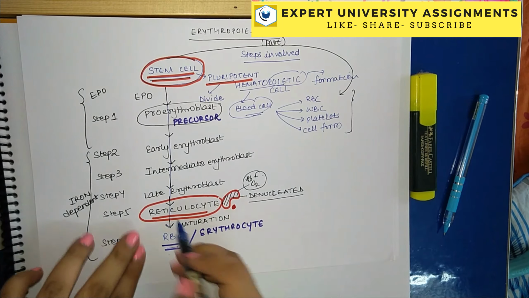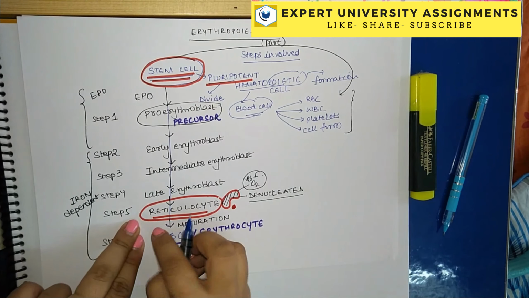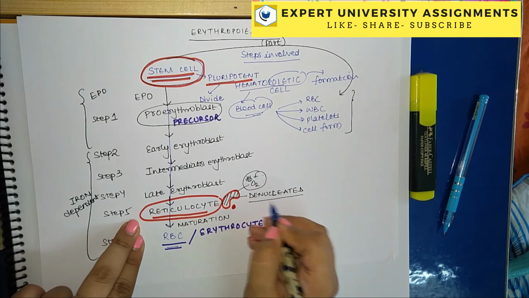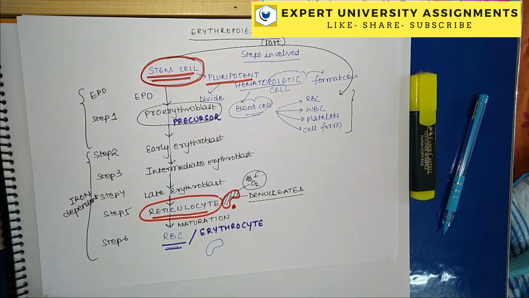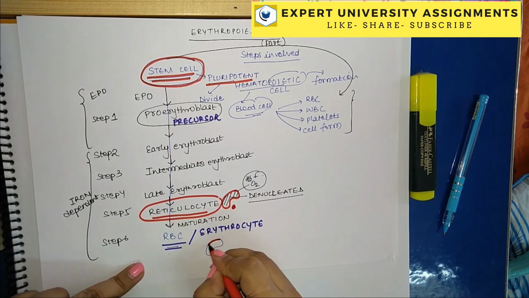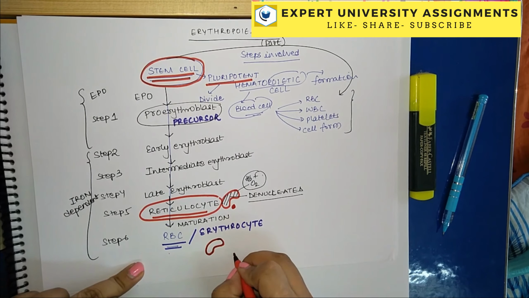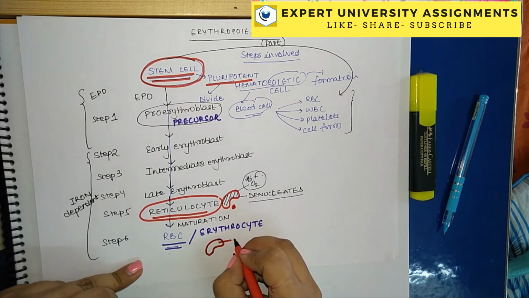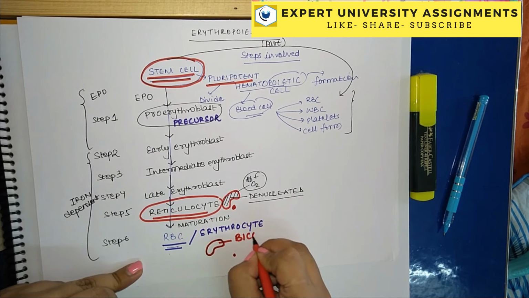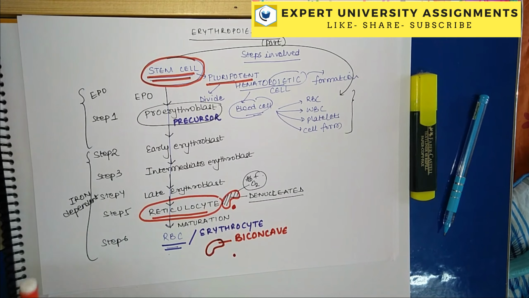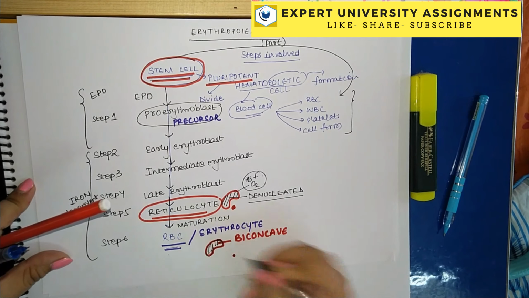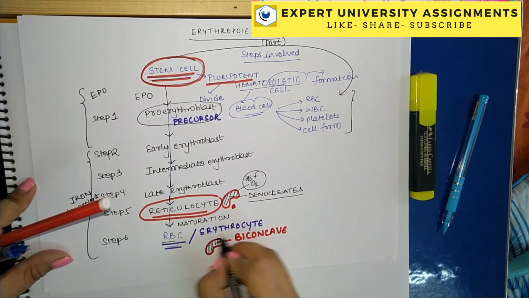One thing has to be noted, that reticulocyte is an important mark where it becomes denucleated, and the red blood cell, obviously, is denucleated, the nucleus is out, and it has a biconcave shape. This is the marked shape of a red blood cell. Red blood cell is also called erythrocyte.